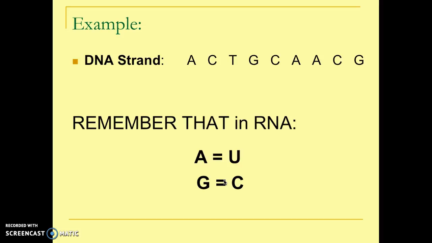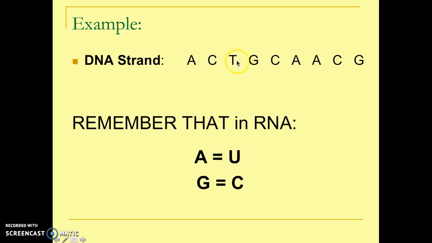So here's an example that I'm going to give you, and this is just a quick example, and then we will move on to some practice. So remember that in RNA, A equals U and U equals A, and G equals C and C equals G. Please remember that. So if you look at this DNA strand, what do we think is going to happen? What do we think A is going to pair with? Well, normally in DNA it would pair with T. But today what we're doing is we're taking DNA and turning it into mRNA, so that mRNA can then leave the nucleus. So if I ask you to write an mRNA strand, instead of putting T here, you should actually remember that a U should be matched with A, because A equals U in RNA.